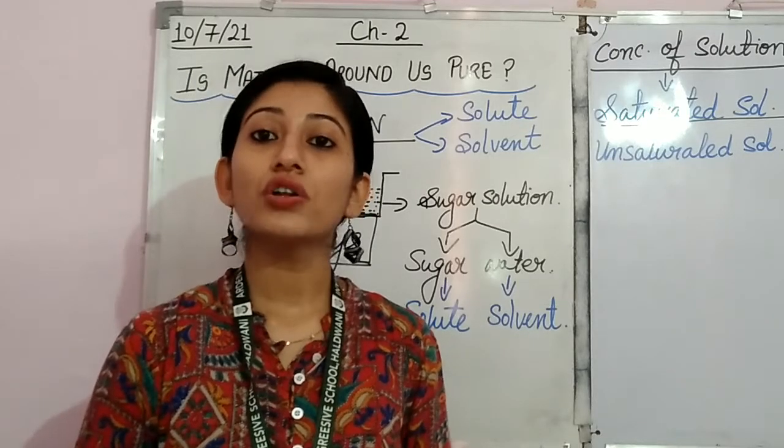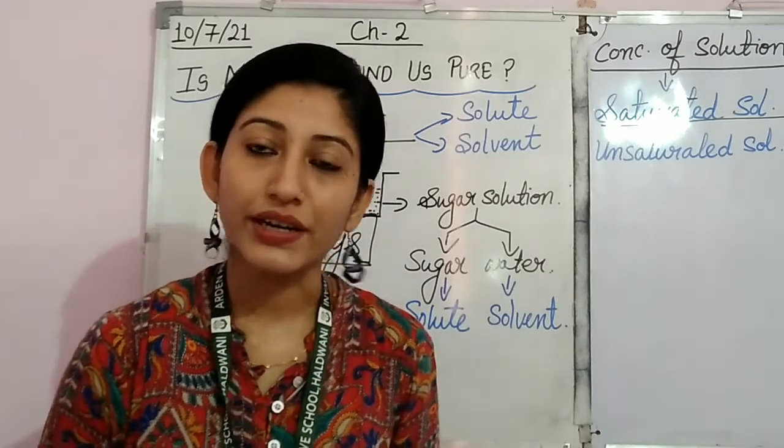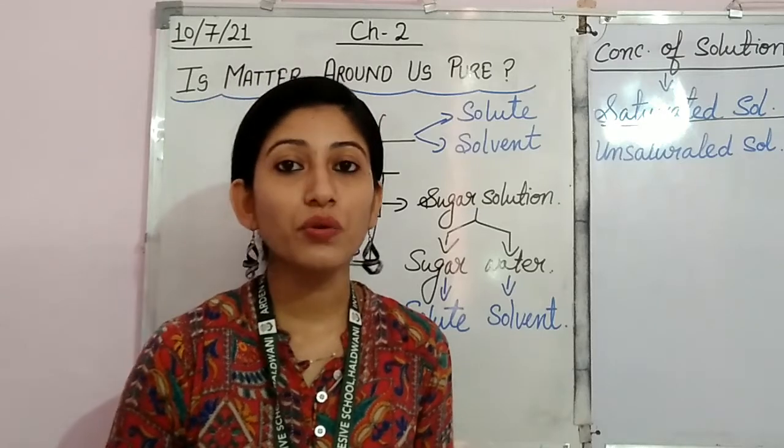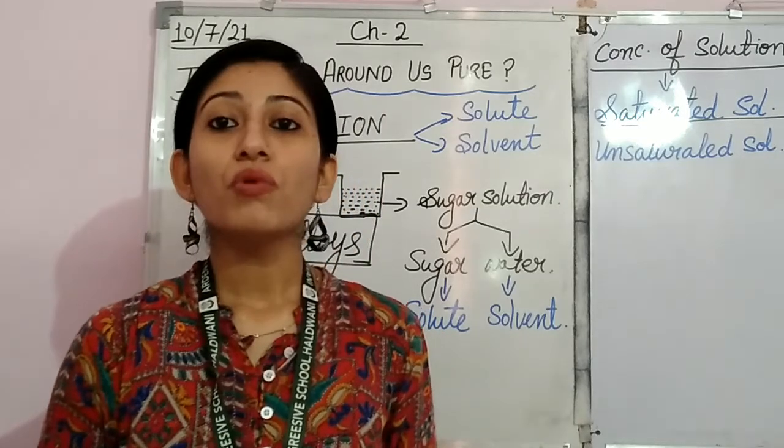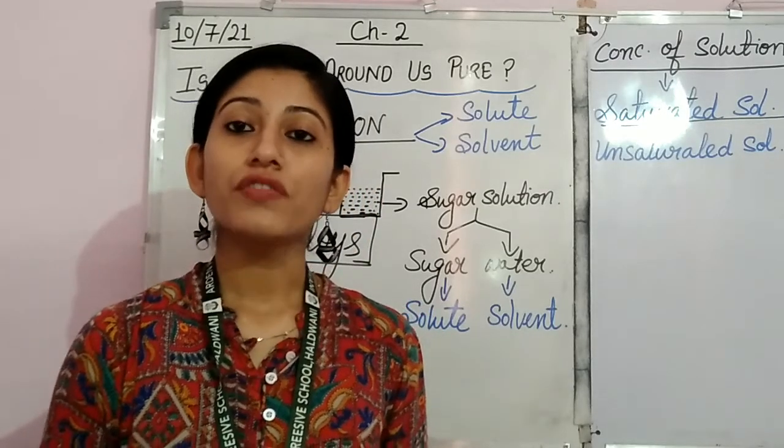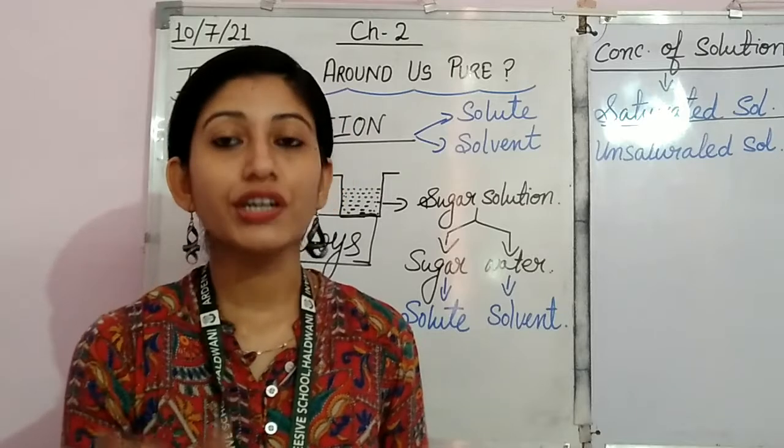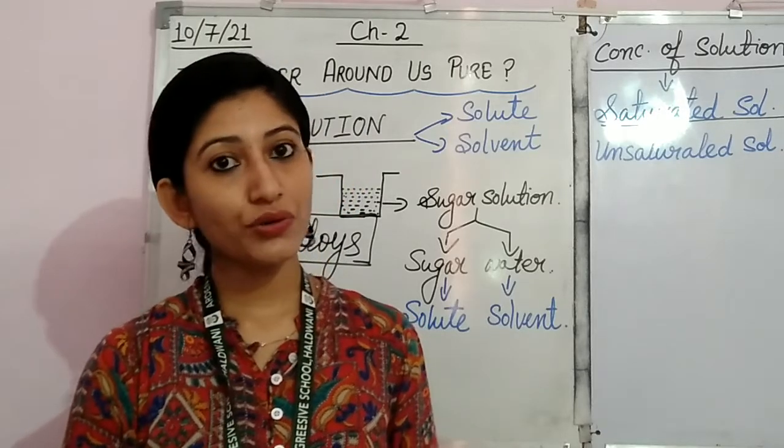Because now the solution has become saturated. Such a solution, in which no more solute dissolves at a particular temperature, is called a saturated solution.